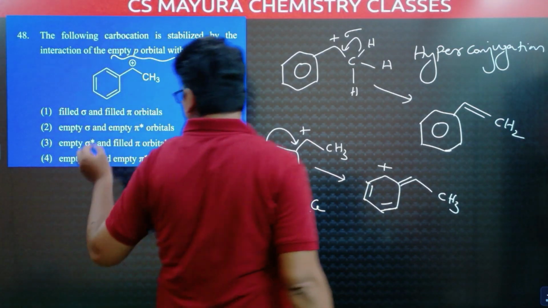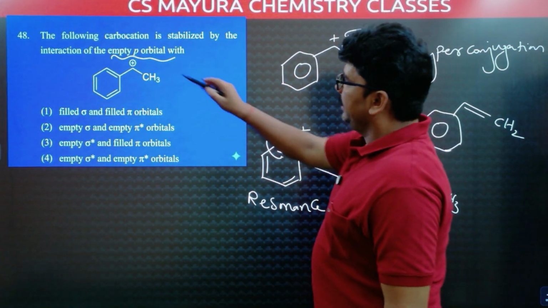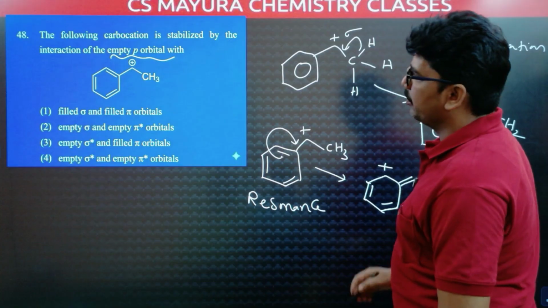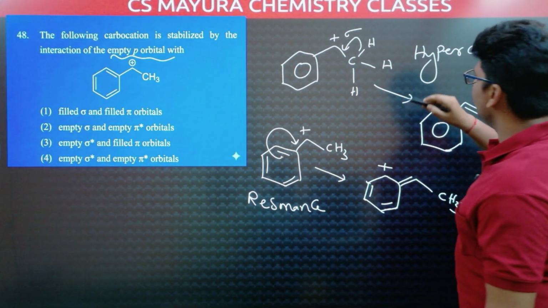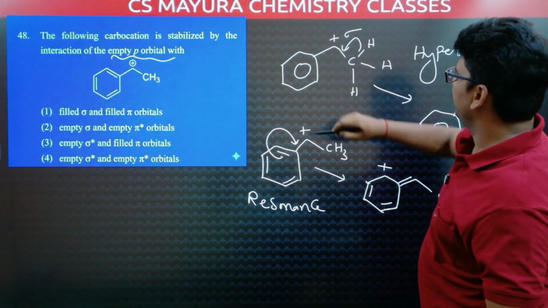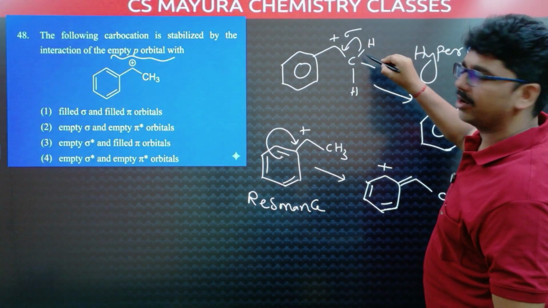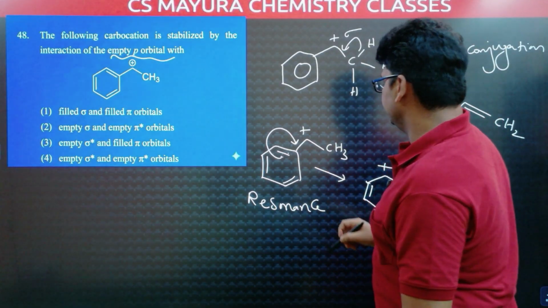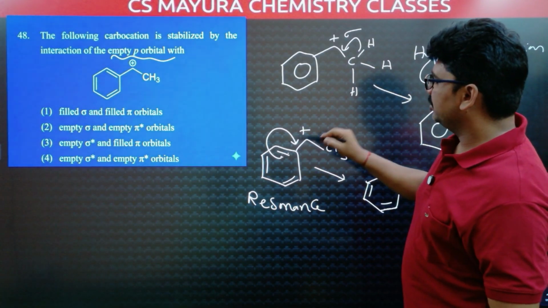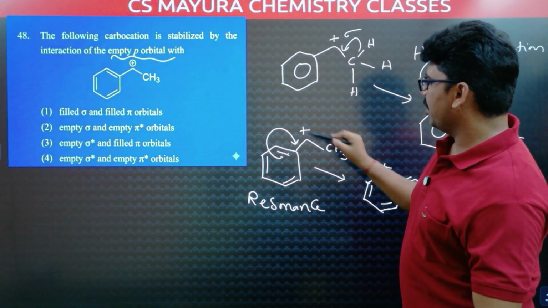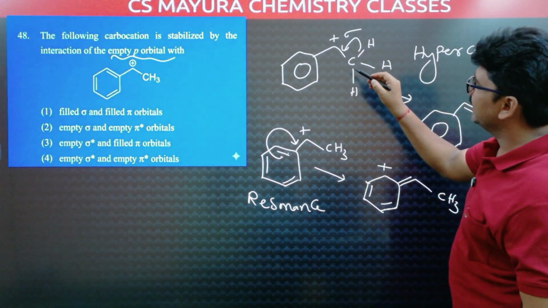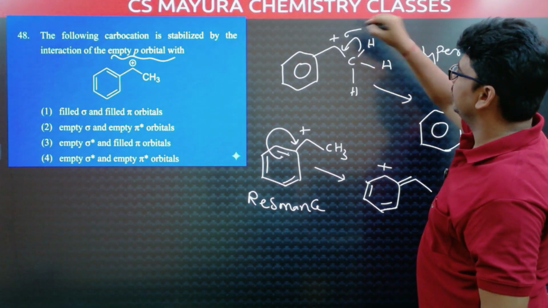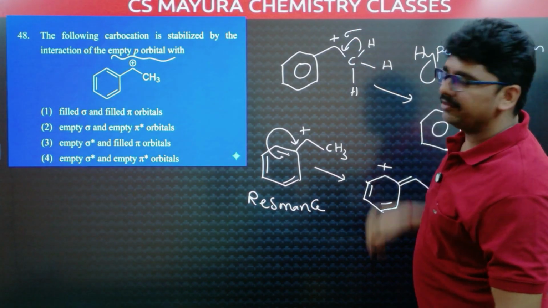Right, now coming to this question. Interaction of empty p orbital with, in hyperconjugation, filled sigma orbital. These sigma electrons are in the sigma orbital. In resonance, filled pi orbital. In resonance, filled pi orbitals interact with the empty p orbital of the carbocation. In hyperconjugation, the filled sigma orbital interacts with the empty p orbital of the carbocation.